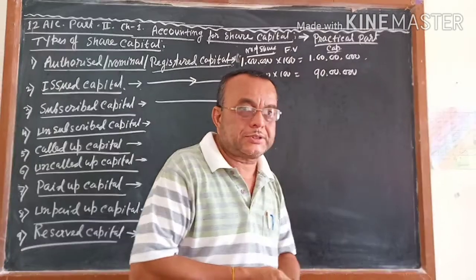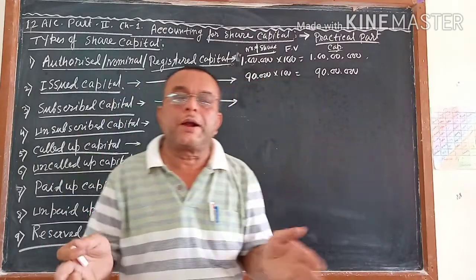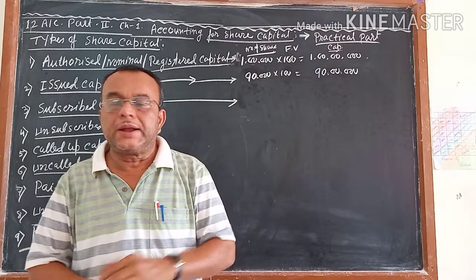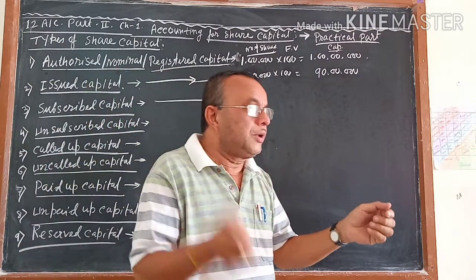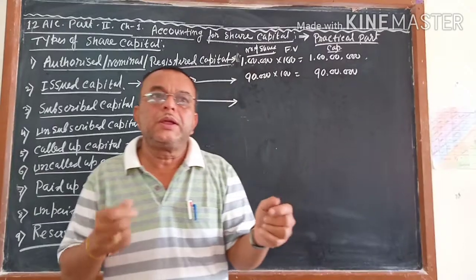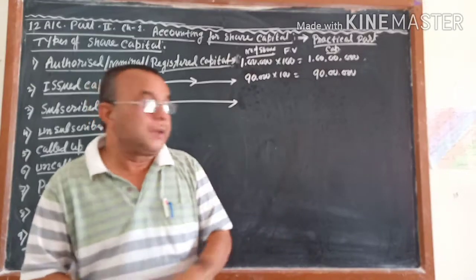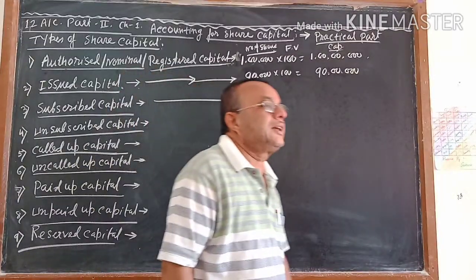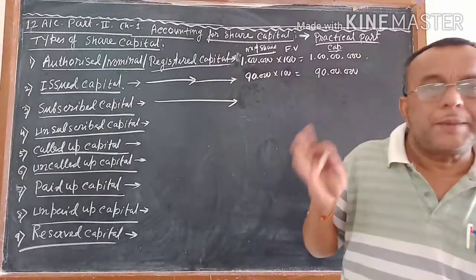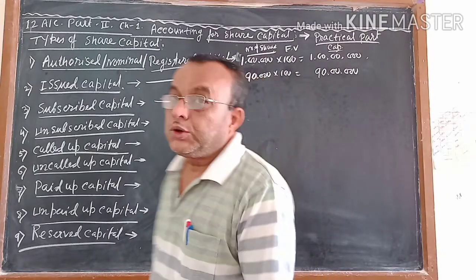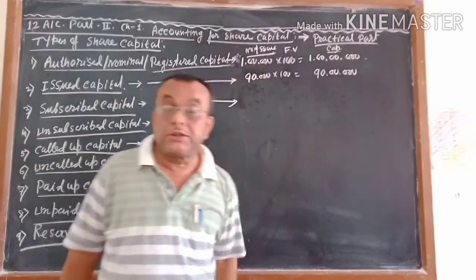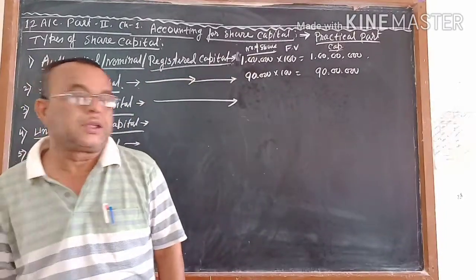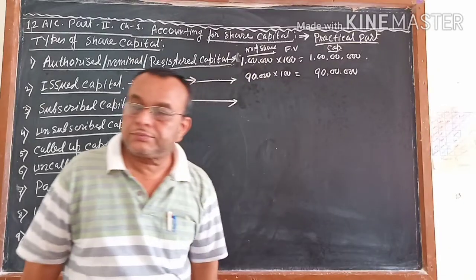When the month is over, when the last date comes, the company will calculate how many applications came, or how many shares' applications came. It may be more than 90,000 or less than 90,000. If the company has a reputation in the market, it will be more than 90,000. If not, it will be less than 90,000.